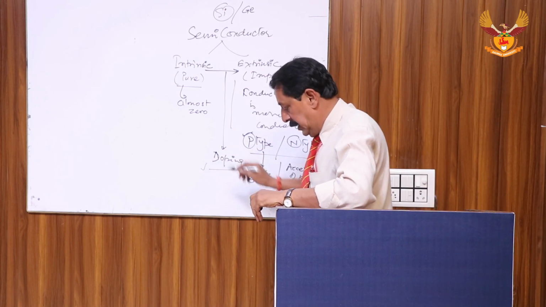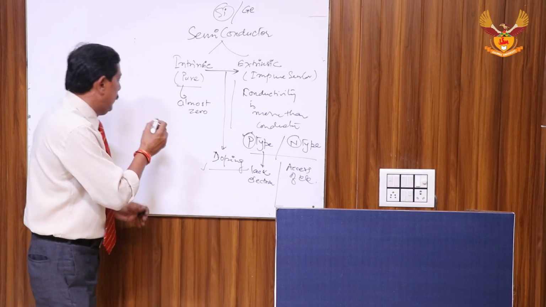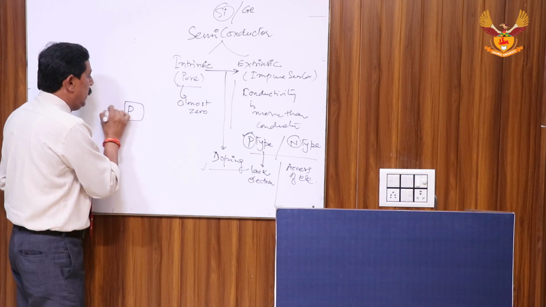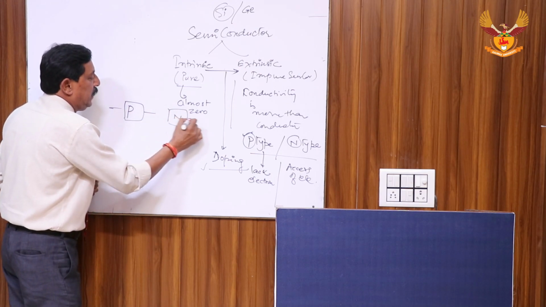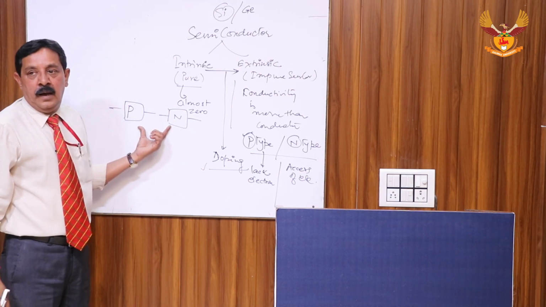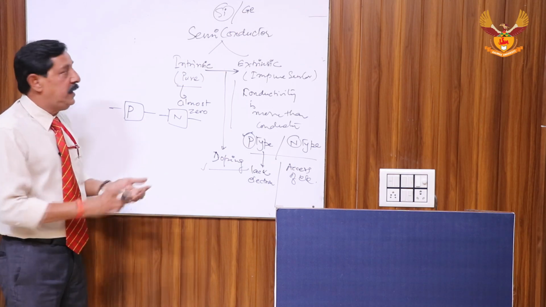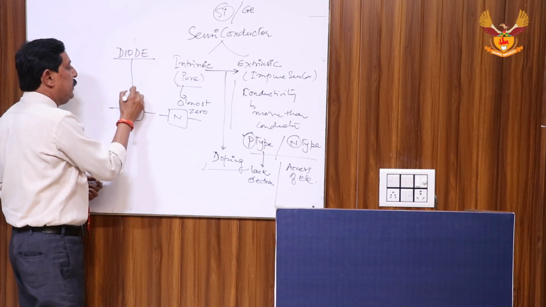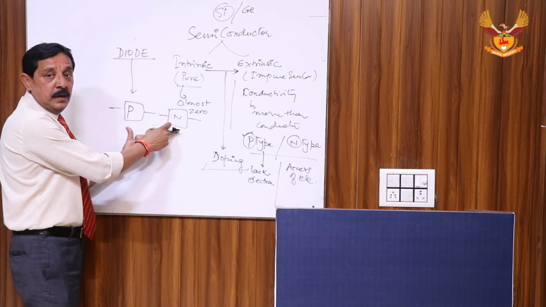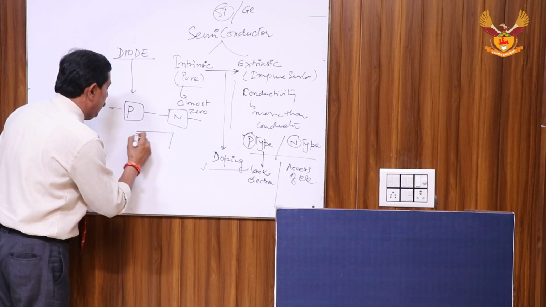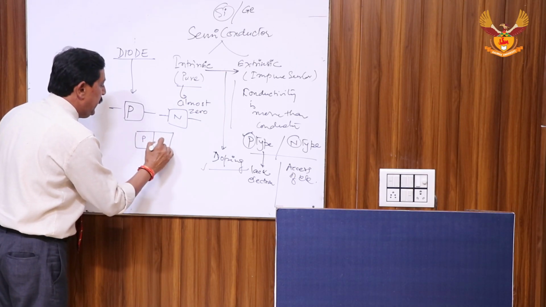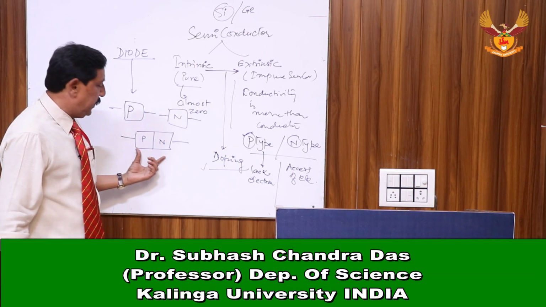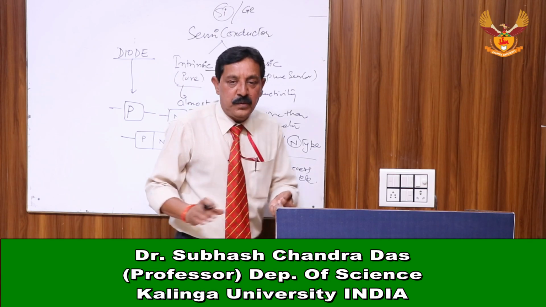One more important thing: if we connect these two types of semiconductor, P and N, it forms one more electronic device called a p-n junction diode. By the combination of these p-type and n-type semiconductors, this is P and this is N. This is a two-terminal semiconductor device. This is all about today's class.